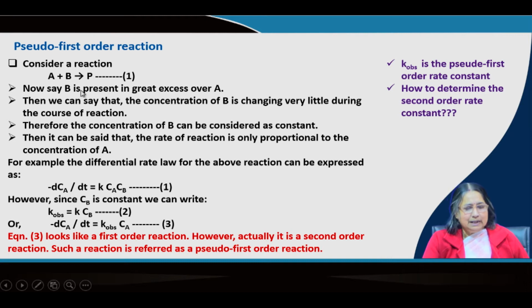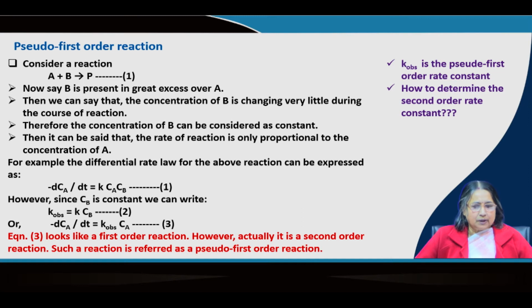Here B is present in large excess over A. Then we can say that there is almost no change for B, initial and final. During the course of the reaction, therefore, the concentration of B can be considered as constant.